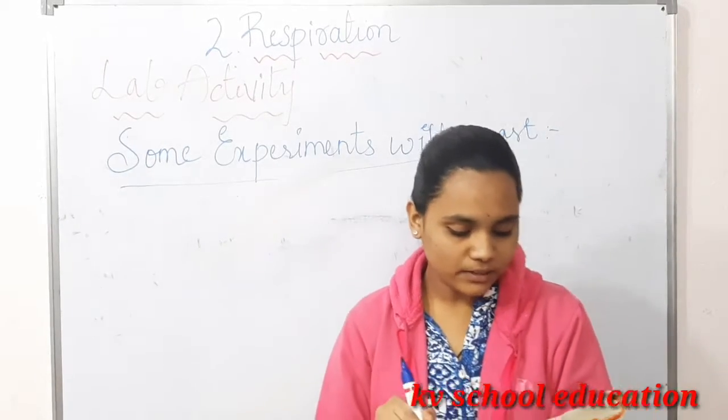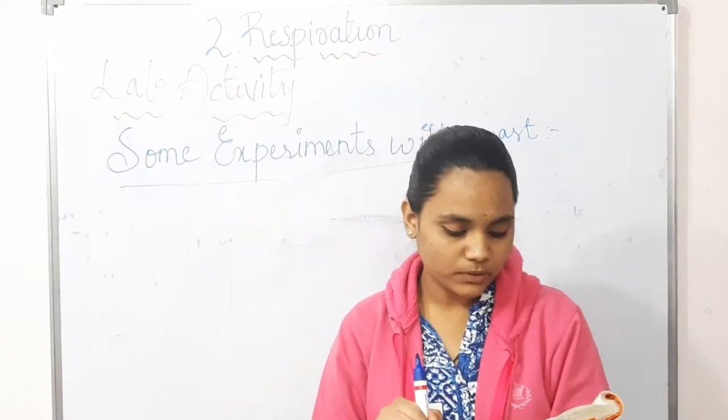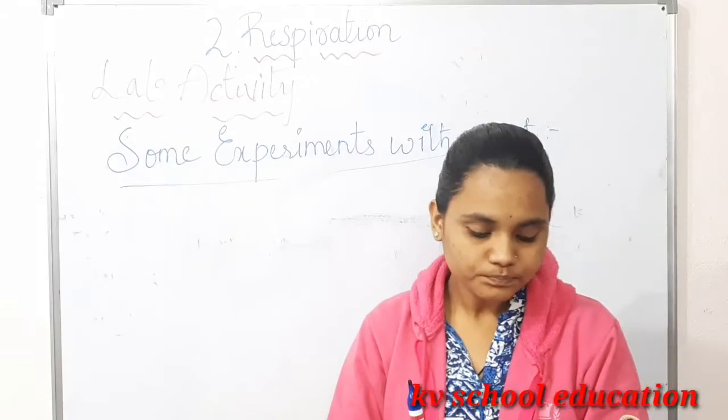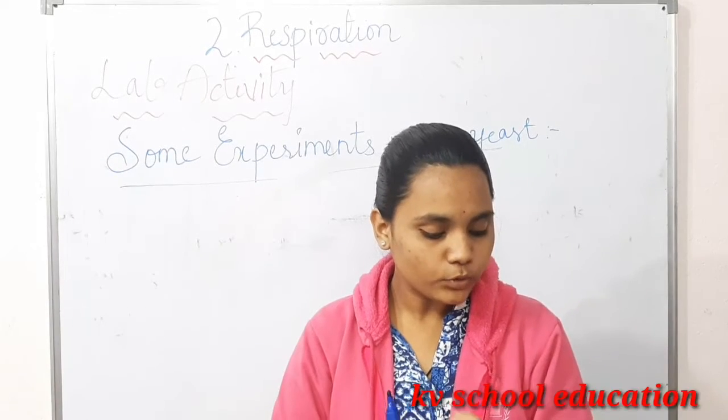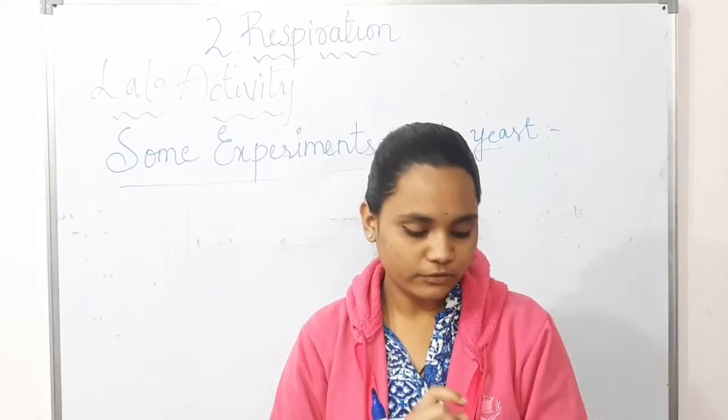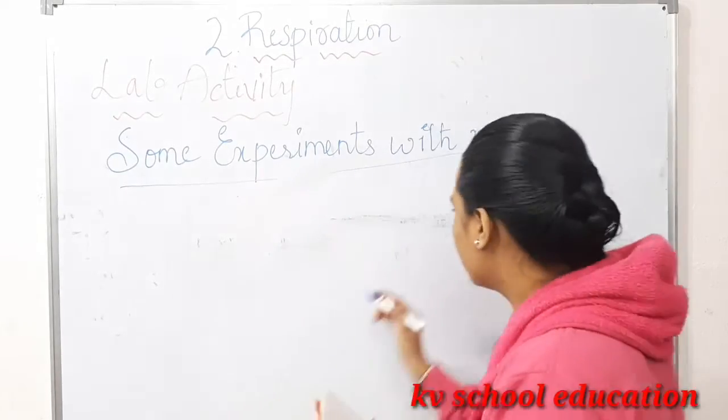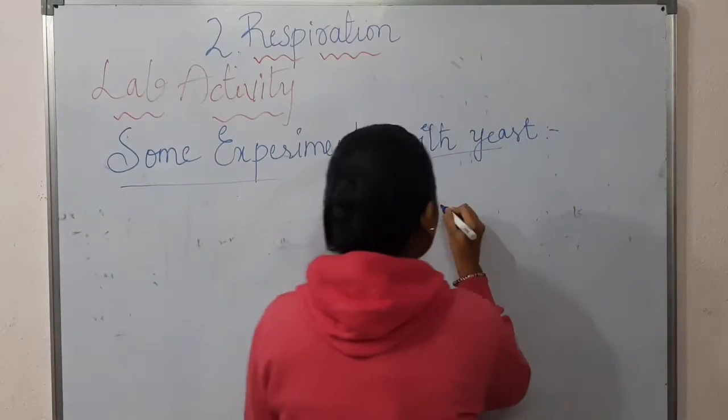Our immediate problem is to remove the oxygen from the glucose solution and yeast. So what is our problem? We need to solve that. The problem is removing oxygen from the glucose solution and yeast.